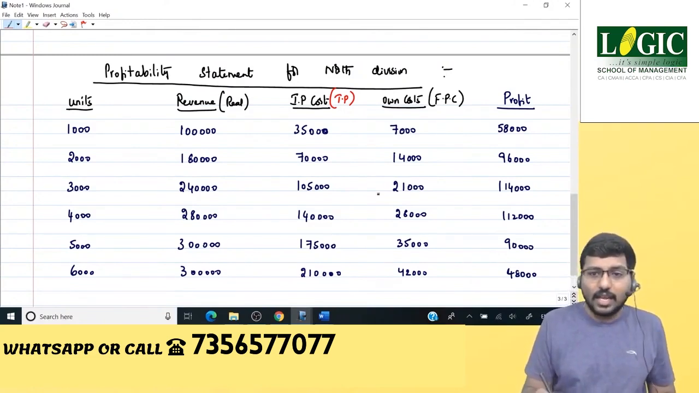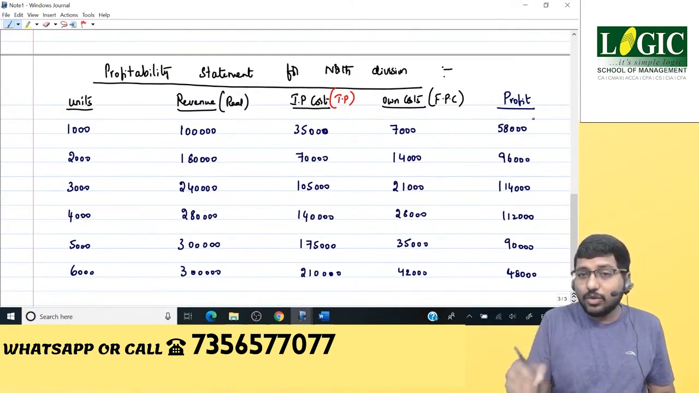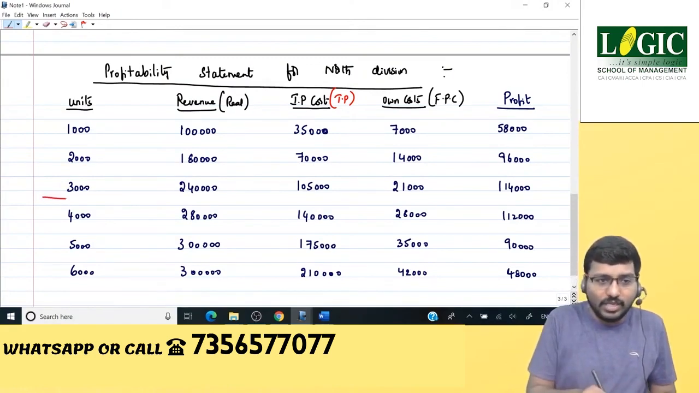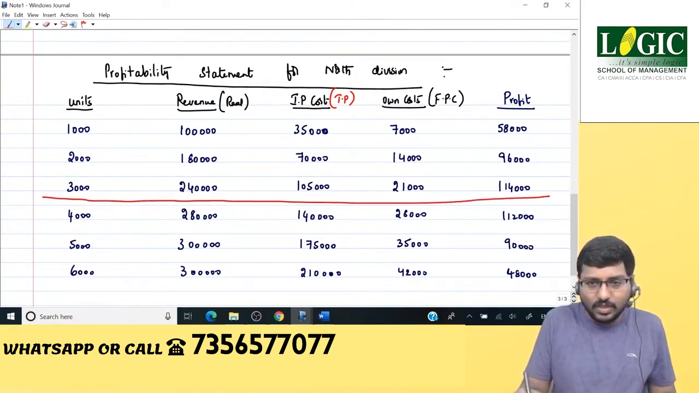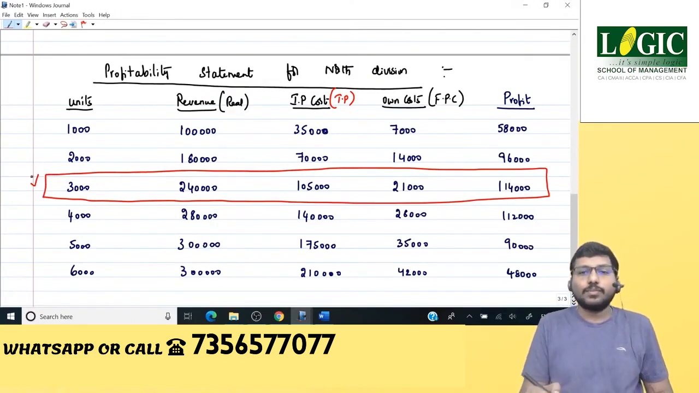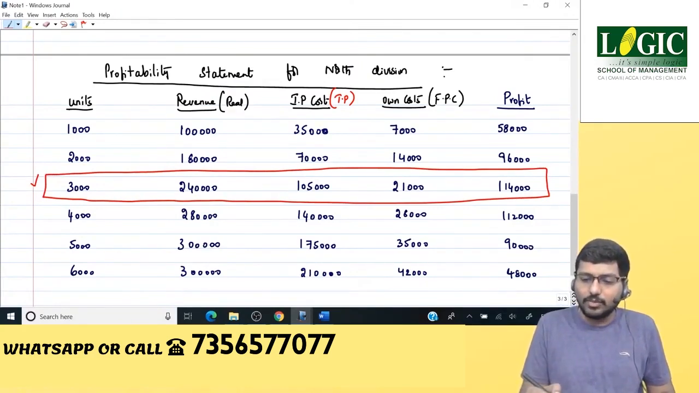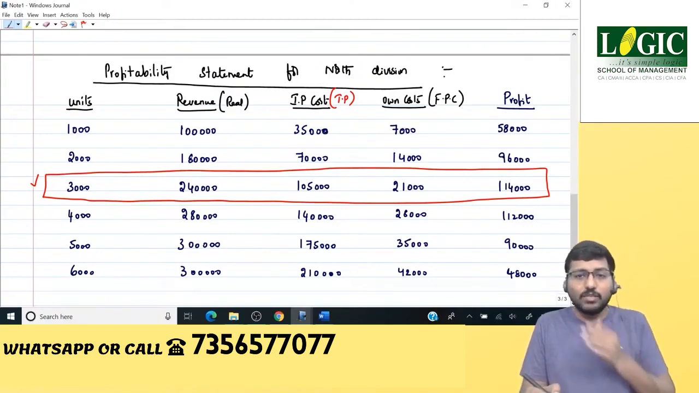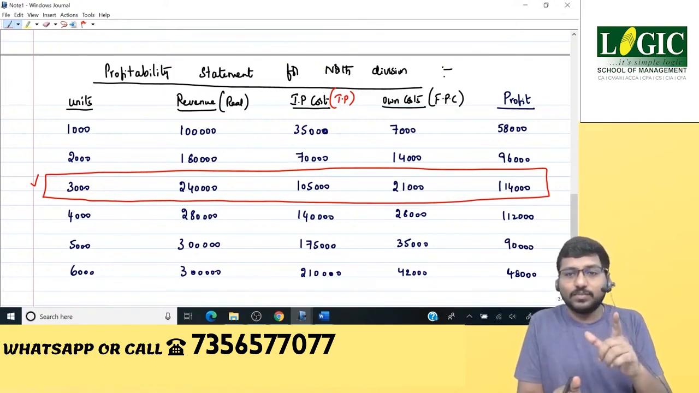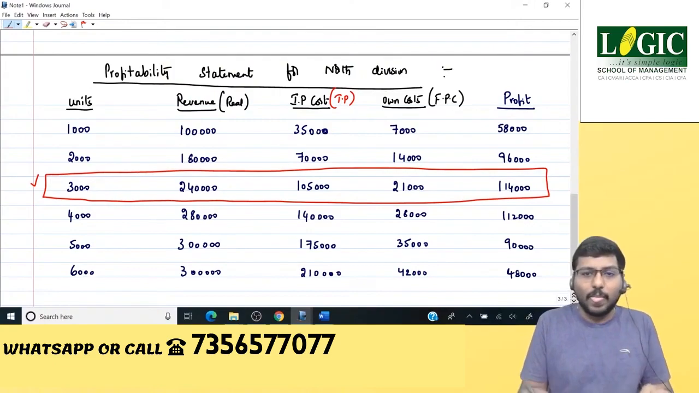Yes, exactly. He will manufacture that many units at which his profit is maximum. Where is profit maximum? 58, 96, 114, 112, 90, 48. 114, which means the receiving division manager, the North Division, would like to manufacture 3,000. Everybody is right on the money. 3,000 units. Got the point? 3,000.